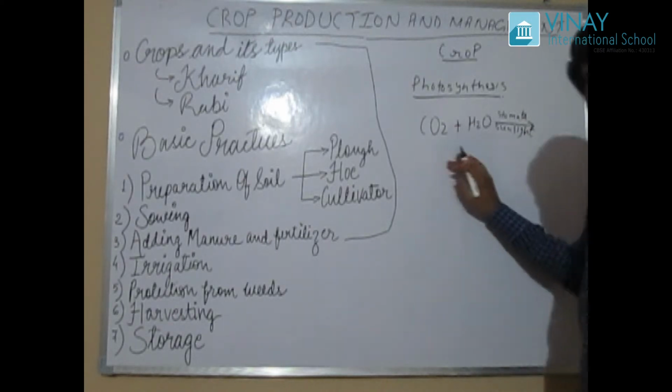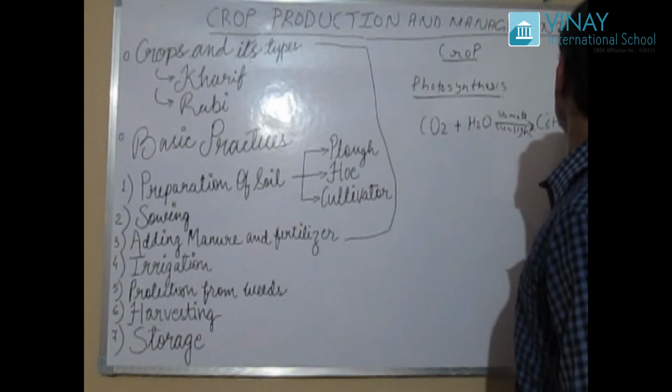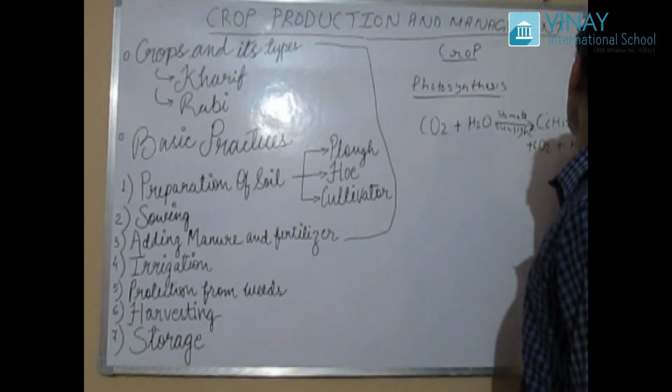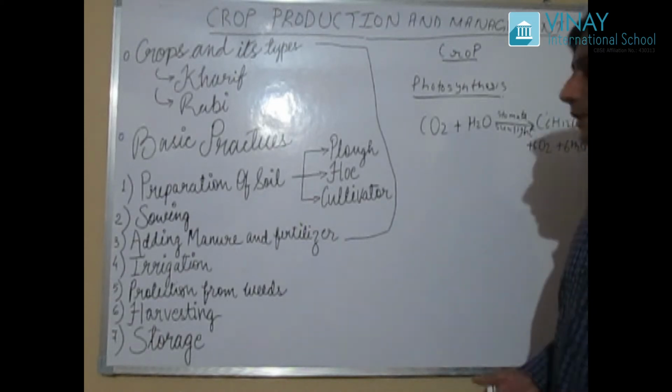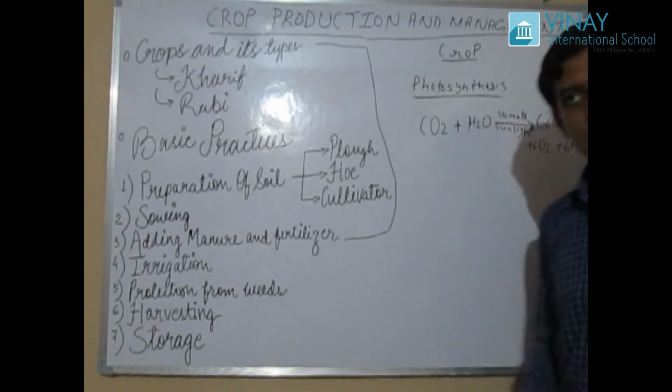What are the products formed? Mainly we get glucose, oxygen and water. Oxygen and water are byproducts. The main product obtained in this reaction is glucose, which is the source of energy for plants.